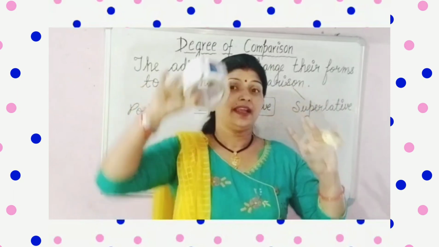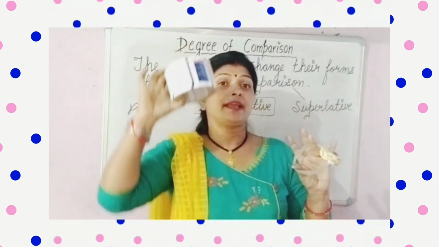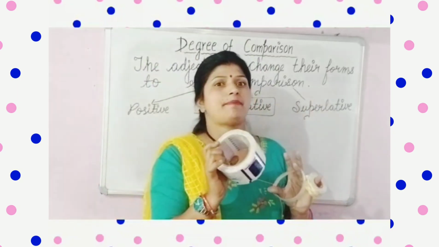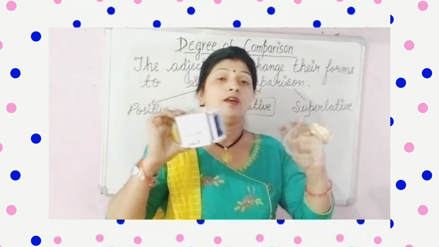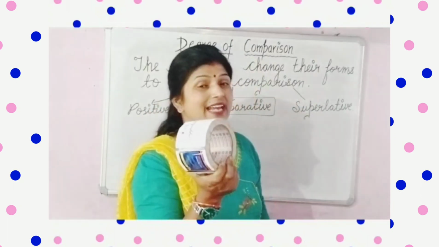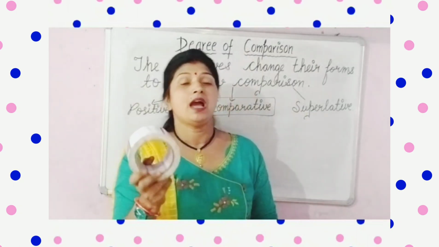And suppose my dear students, if I show you this sellotape, now what you will say? अब क्या कहोगे? You will say that this sellotape is biggest among all these things. इसका मतलब ये नहीं कि ये सेलोटेप दुनिया में सबसे बड़ा सेलोटेप है. It means कि हमारे ये जो 3 सेलोटेप है, इन 3 सेलोटेप में ये सबसे बड़ा है. It doesn't mean that यही दुनिया में सबसे बड़ा सेलोटेप है. इससे भी बड़े बड़े सेलोटेप्स आते हैं, but we are comparing with these 3. So we are saying that this is the biggest sellotape amongst all.